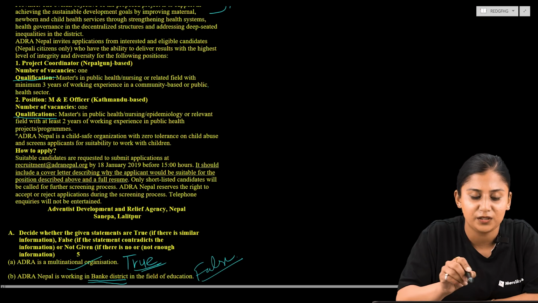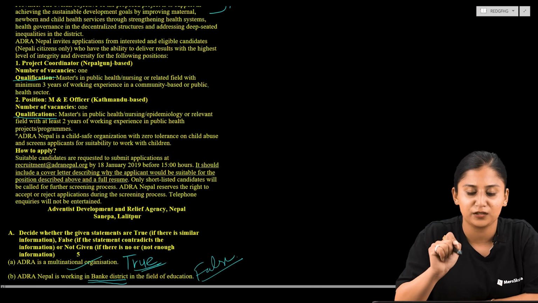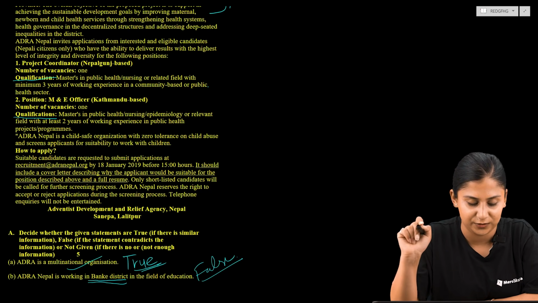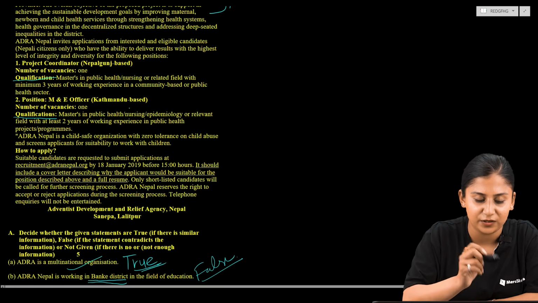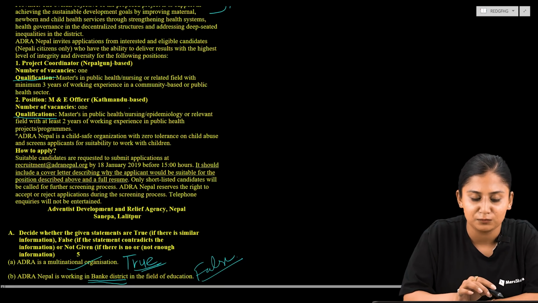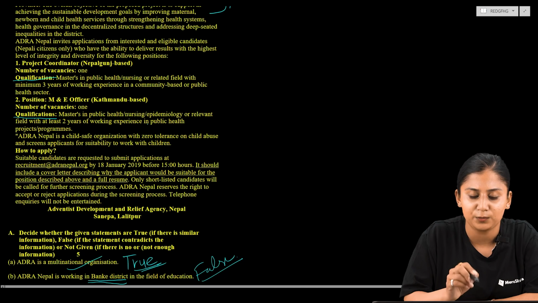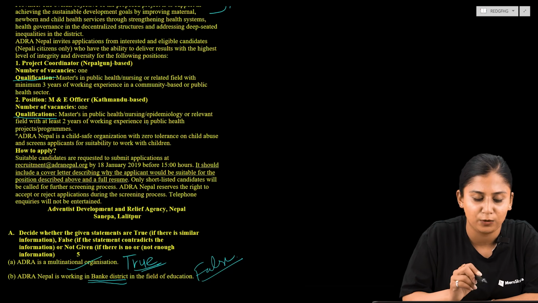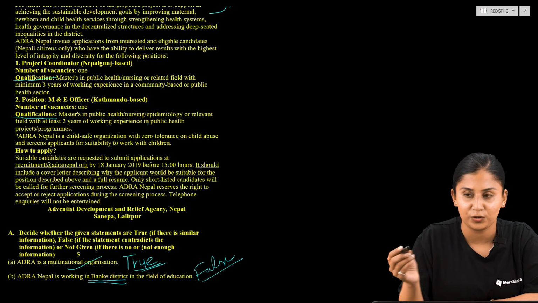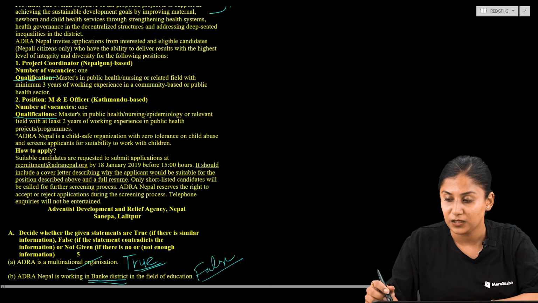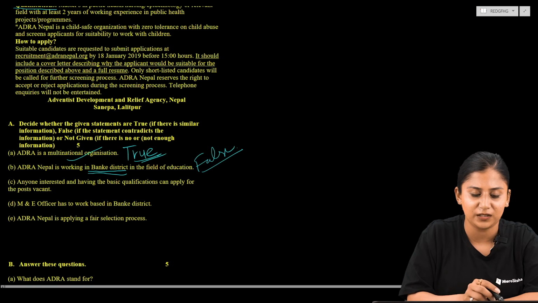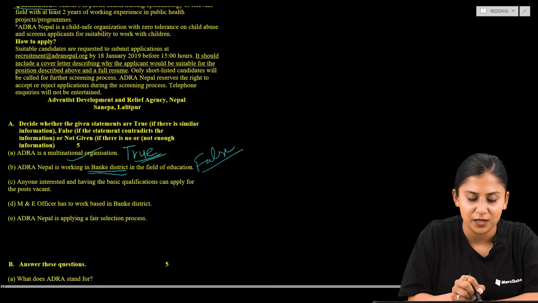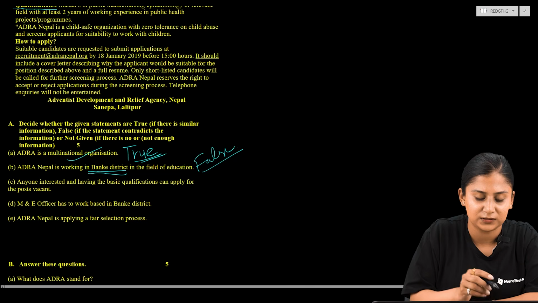For the project manager, they have asked for the qualification of Masters in Public Health, Nursing or a relevant field with a minimum of 3 years of working experience in a community-based or public health sector. For the other position, the M&E officer, they have again asked for a Masters in Public Health, Nursing and Epidemiology or a relevant field with at least 2 years of working experience in public health projects or programs. Now, the statement says that anyone interested in having the basic qualification can apply for the posts vacant.